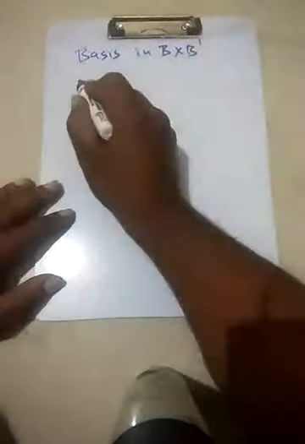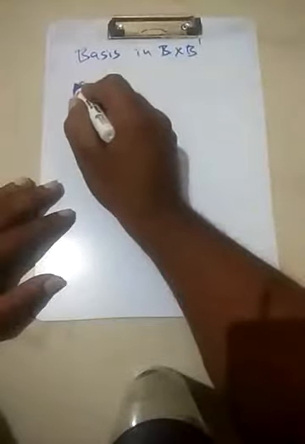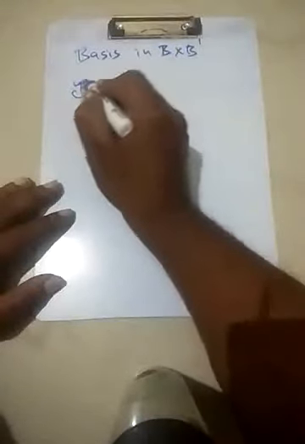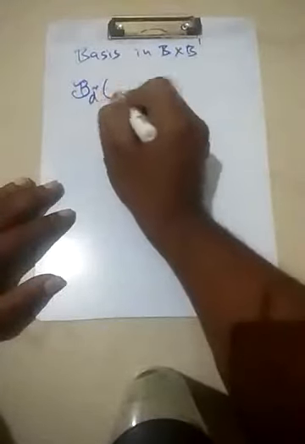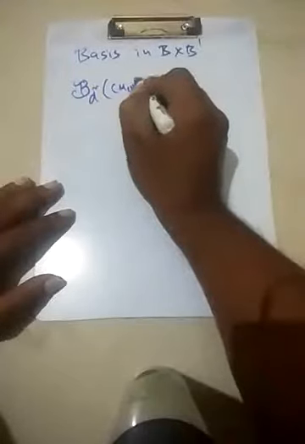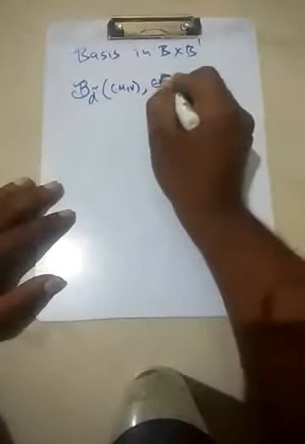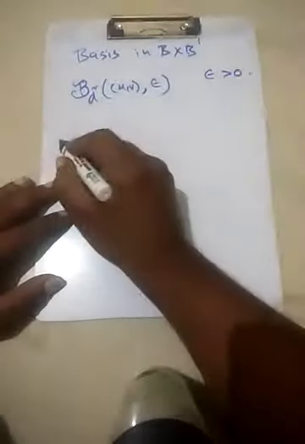Take a typical open set, or the basis, in B cross B dash. So we look at the ball d tilde centered at the point u comma v with radius epsilon, where epsilon is strictly greater than 0. So what is this thing?